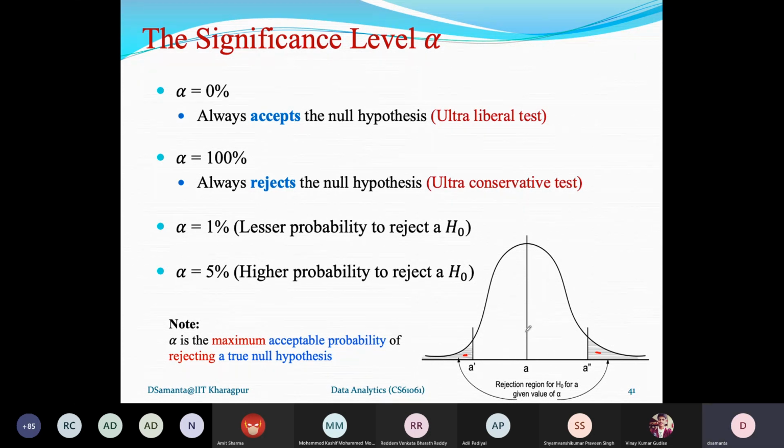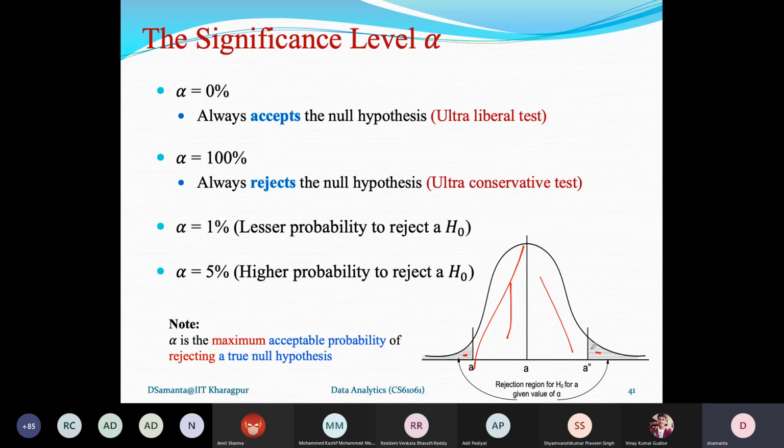In contrast, at the other extreme, if alpha equals 100%, then the entire region is the rejection region. Then whatever sample you collect, from the sample data you have to reject the null hypothesis. So this is another extreme example, and it is an example of an ultra-conservative test. Definitely these two values of alpha are not realistic. You should not select them.